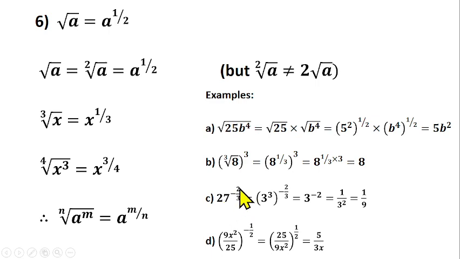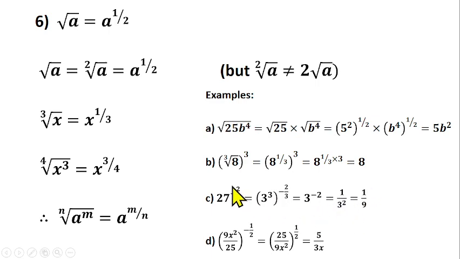And what does 27 raised to power 2 over 3 mean, based on what you have learned so far? It means the cube root of 27 raised to power 2. I hope you understand what I'm trying to say. That over 3 means cube root of 27. Then 2 at the top is talking about this power of 27. So you can say that this is cube root of 27 raised to power 2. And then you will now find its inverse, which is because of this minus. So what is cube root of 27? That is 3. Then 3 squared is what? 9. Then you find its inverse, which is 1 over 9. That's what you're having here.